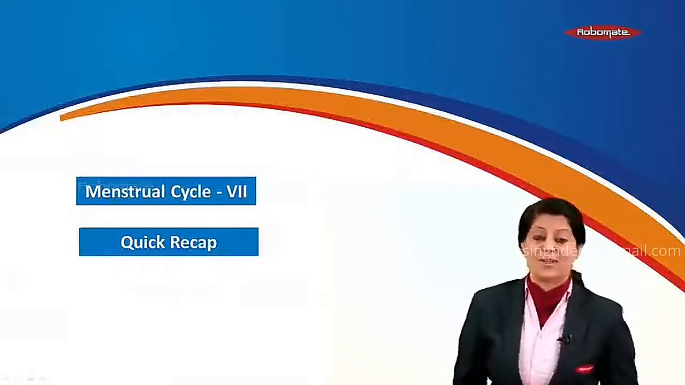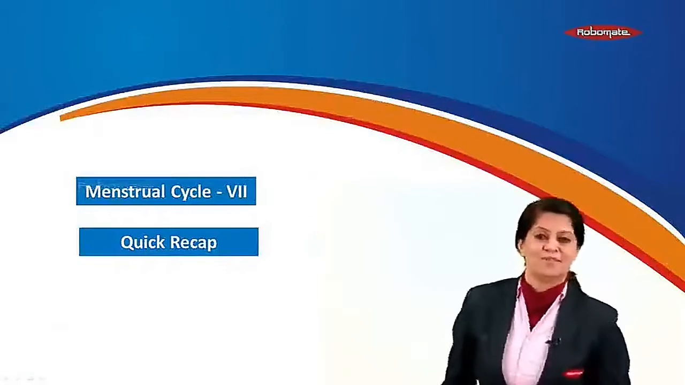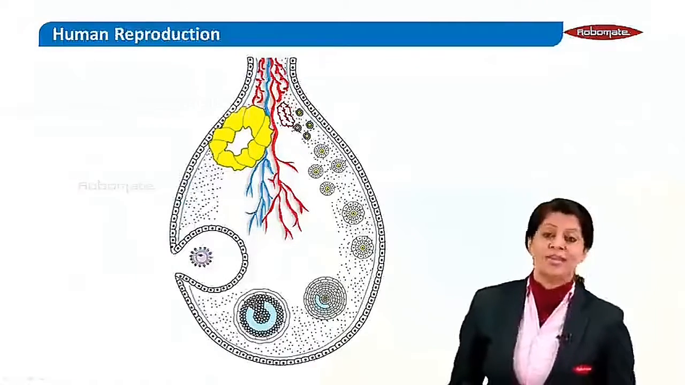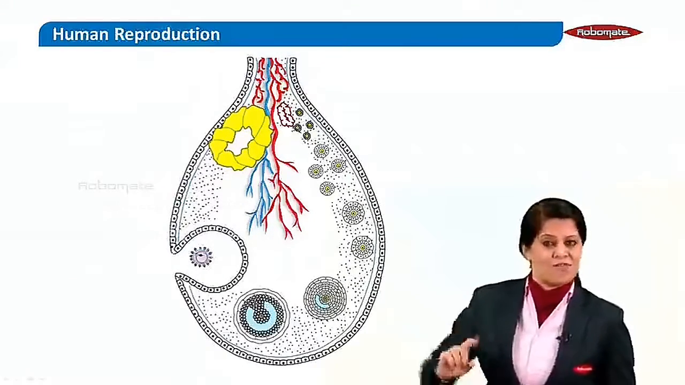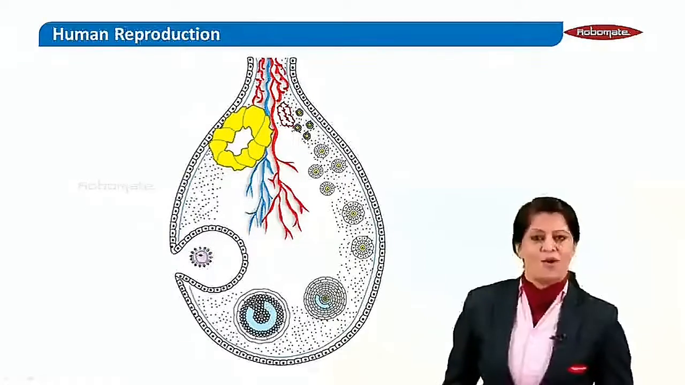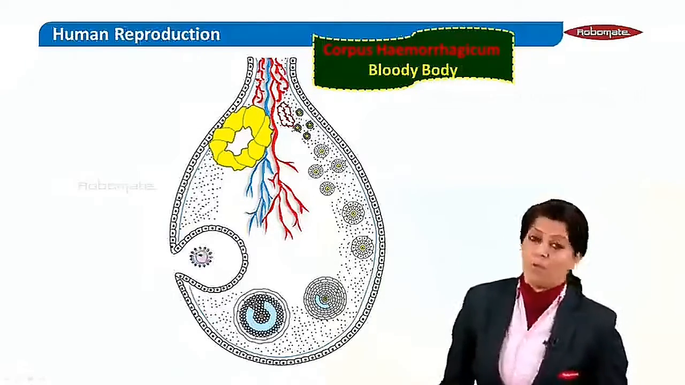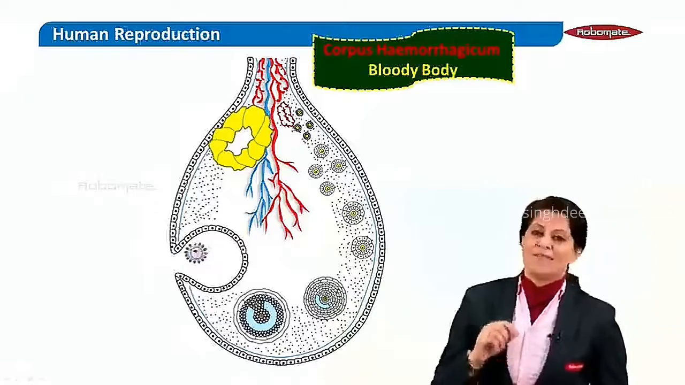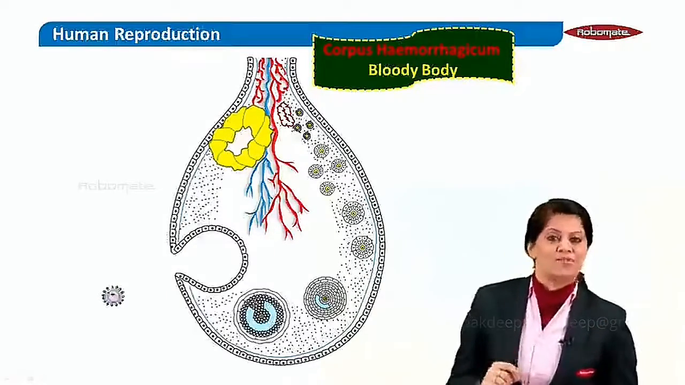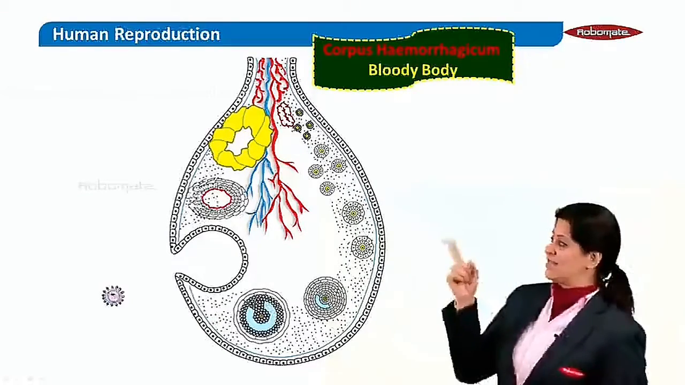Hello students, so in this module let's have a quick recap of various events of the menstrual cycle. But before we start revising, we need to understand one structure which we have not talked about till now, the body called the corpus hemorrhagicum, or simply bloody body. Now what is that? We know that on the 14th day ovulation takes place. Immediately after ovulation, a temporary structure is formed, as you can see there.